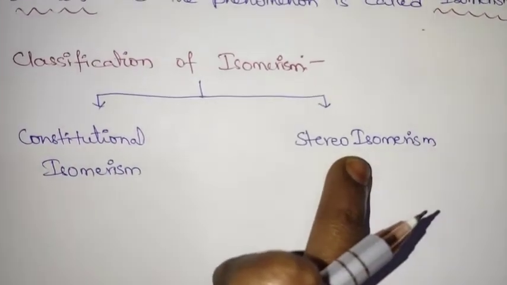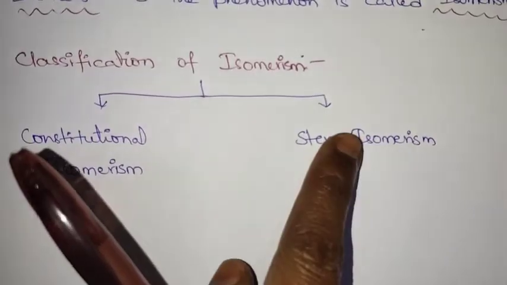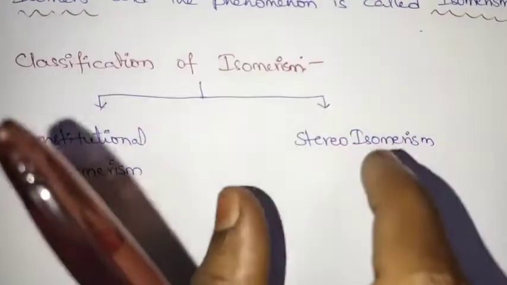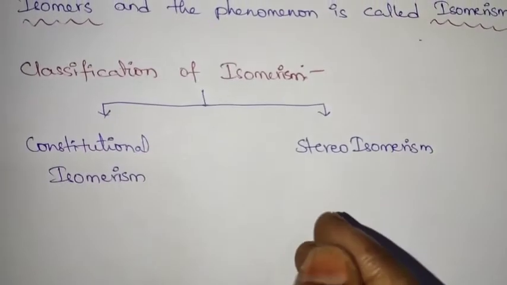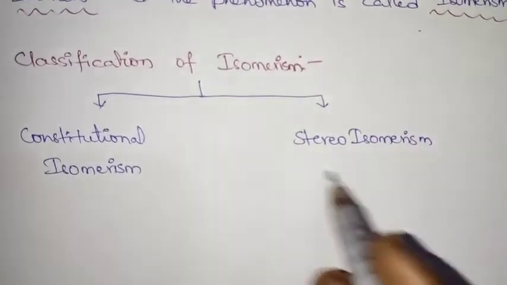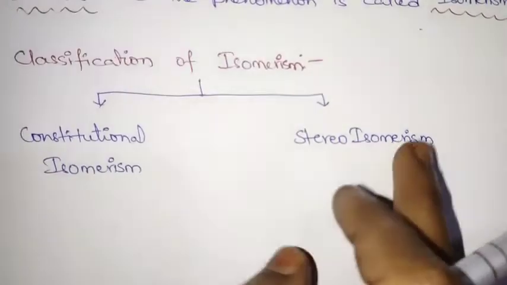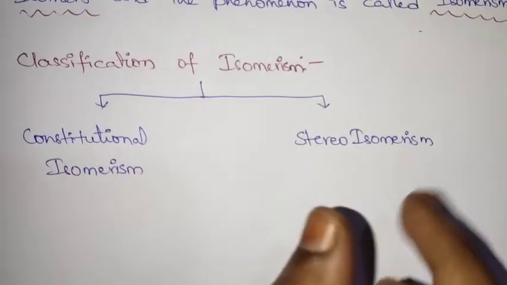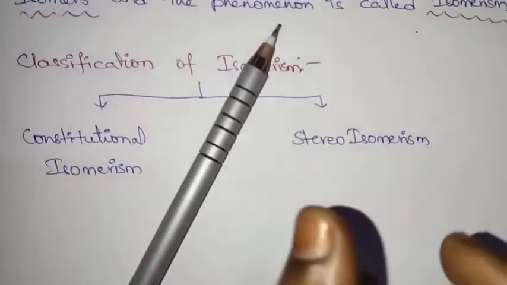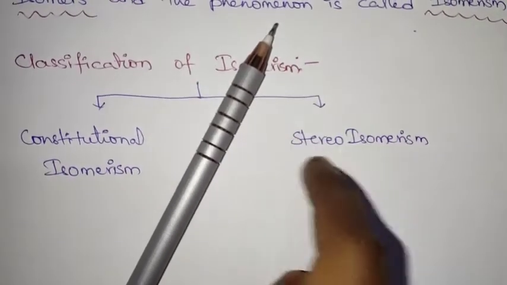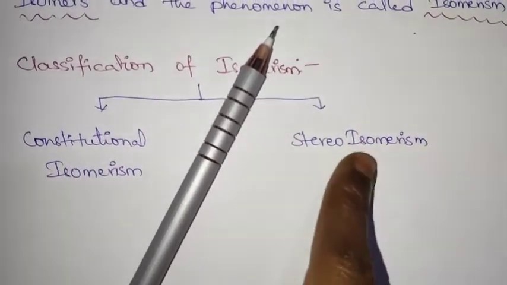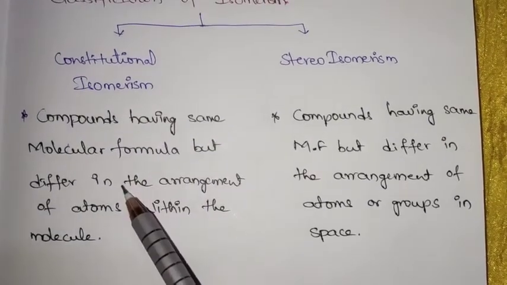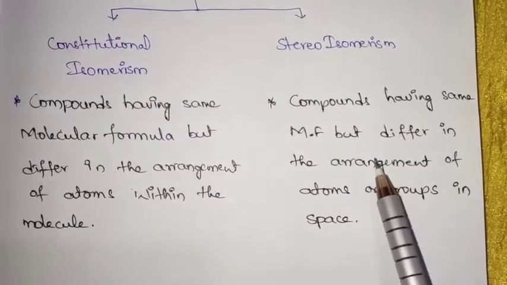Coming to stereoisomerism, the compounds have the same molecular formula but the arrangement of the atoms or groups differs in space. Here we are considering three-dimensional space in stereoisomerism, and the phenomenon is called stereoisomerism, and the isomers present in stereoisomerism are called stereoisomers. This is constitutional isomerism and this one is stereoisomerism.